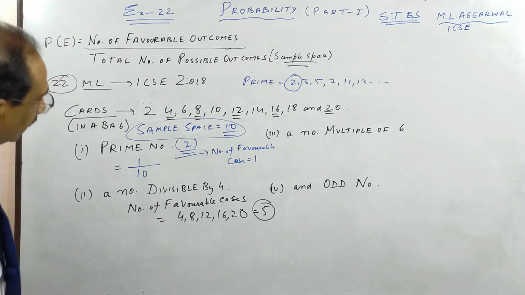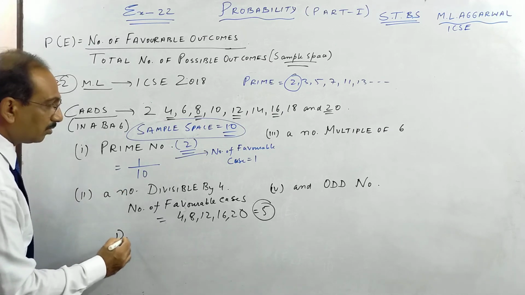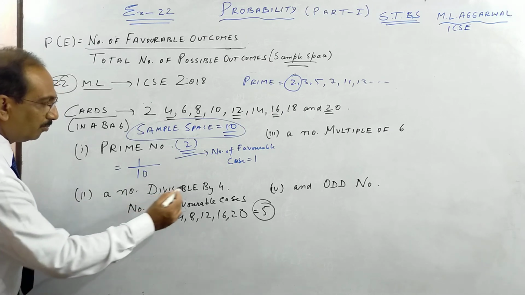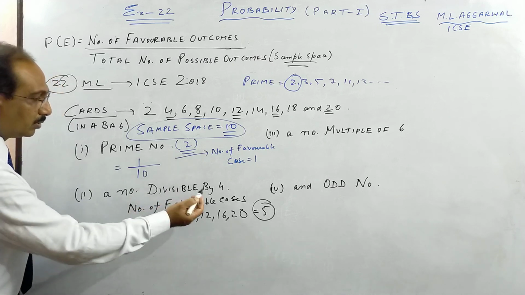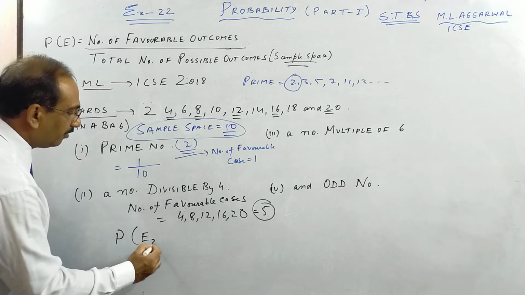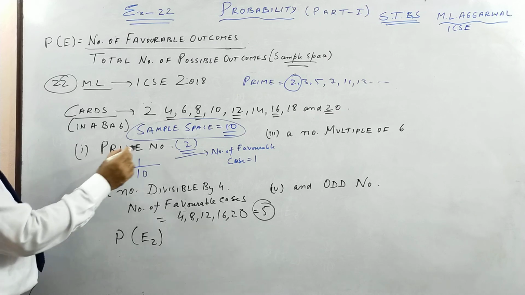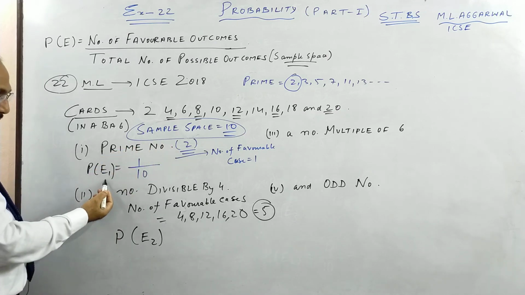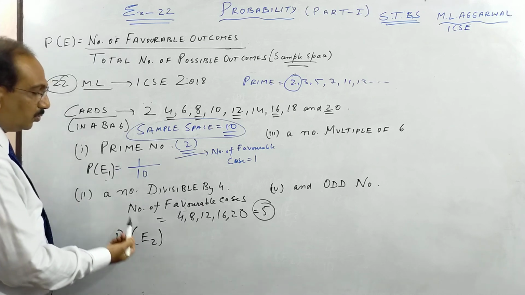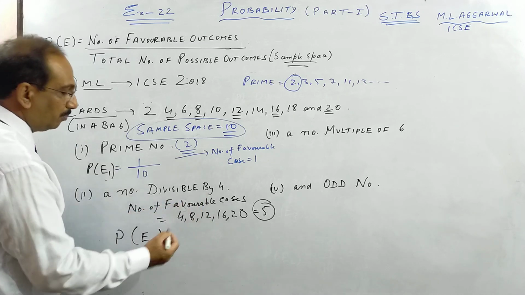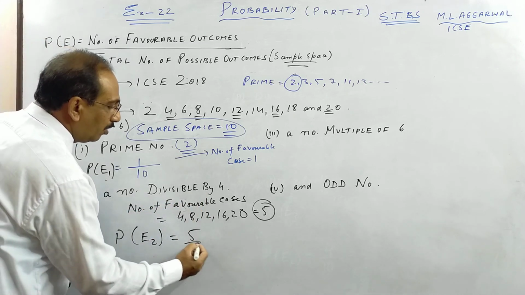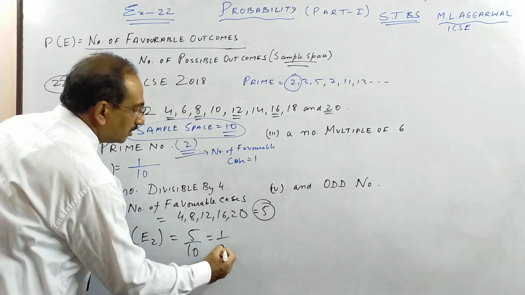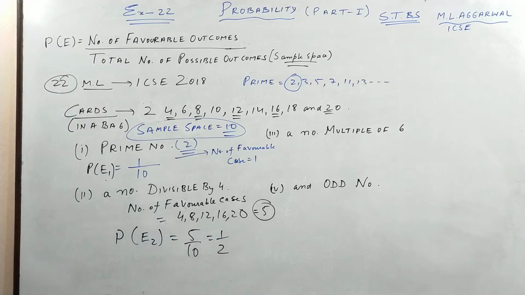You can call it event E2, or you can write number divisible by 4 in place of E2. In place of E1 you can write prime number. So we have 5 out of 10. Answer is half. So pause the video and copy.